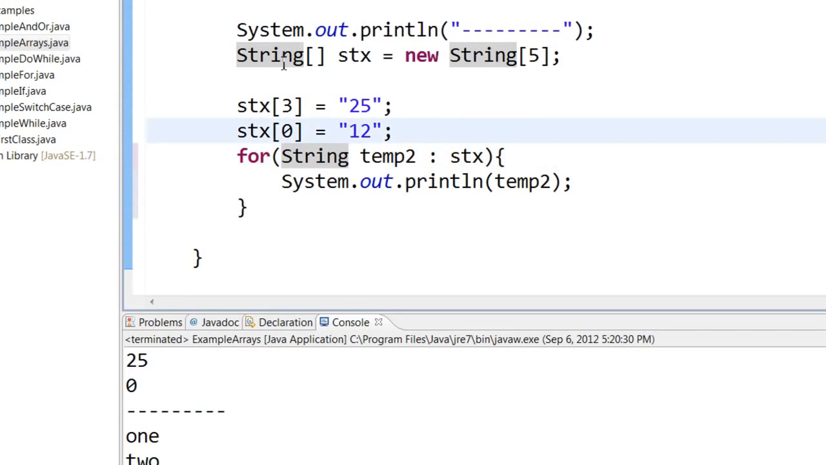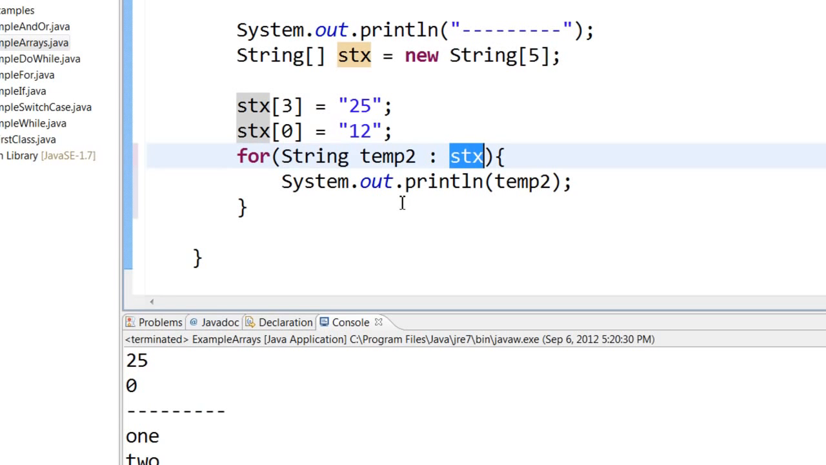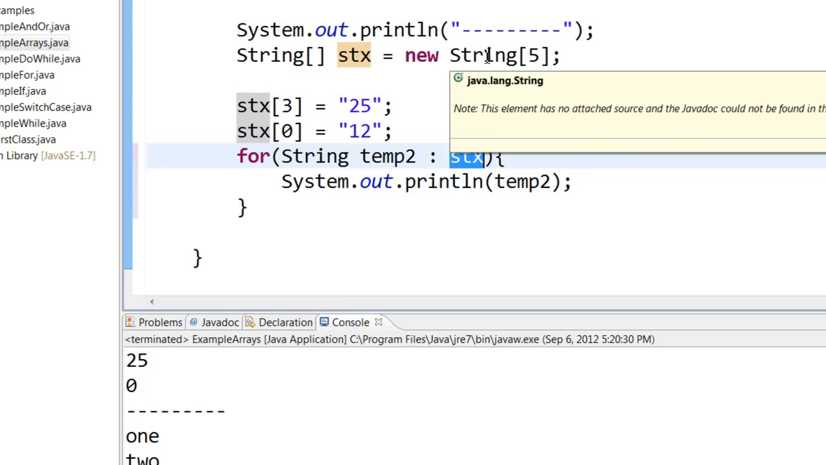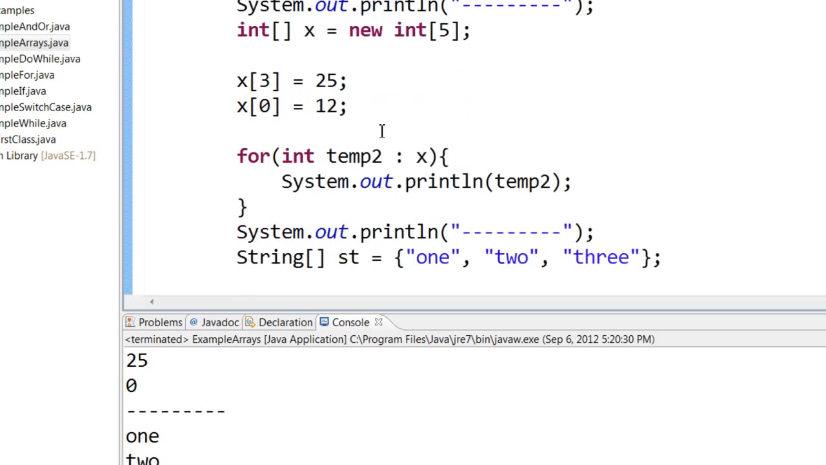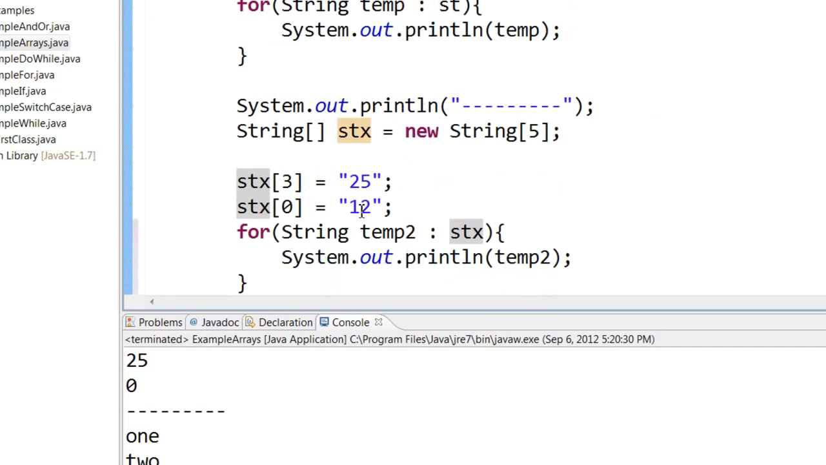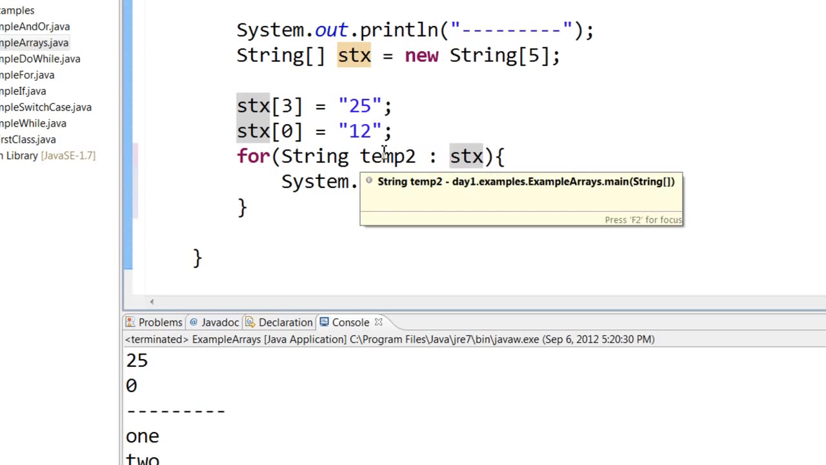Same way here I'm declaring a string array of 5 and I'm putting the text 25 and text 12 in the string array of 3 and string array of 4, and I'm looping through this particular string array. Now the one big difference between declaring a string array and declaring an integer array is, I told you if you declare an integer array, by default all the values will be 0 and then you can assign numbers. But for string array, the default is null values.